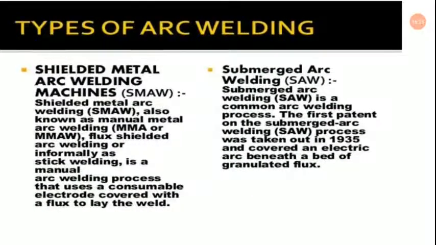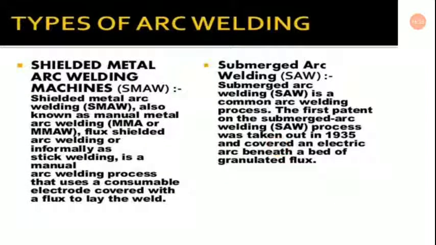So this is SMAW and SAW. These are two very common processes in arc welding, that is the fusion welding process. Shielded metal arc welding is also known as manual metal arc welding, MMA or MMAW. You must keep a note of all these synonyms: SMAW, stick welding or manual metal arc welding. Flux shielded arc welding, or informally stick welding, is a manual arc welding process that uses a consumable electrode covered with flux to lay the weld.